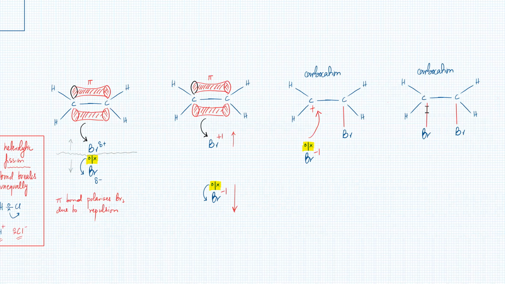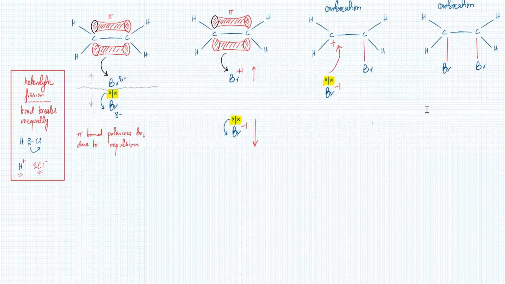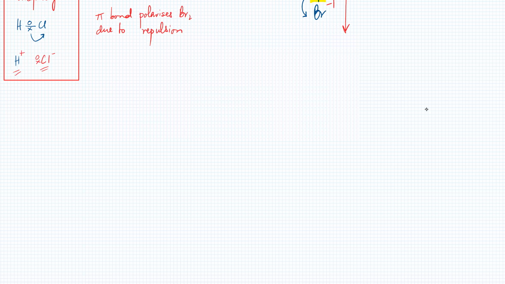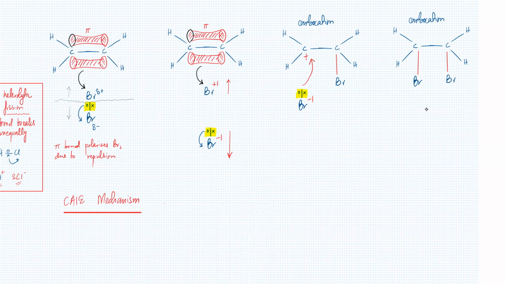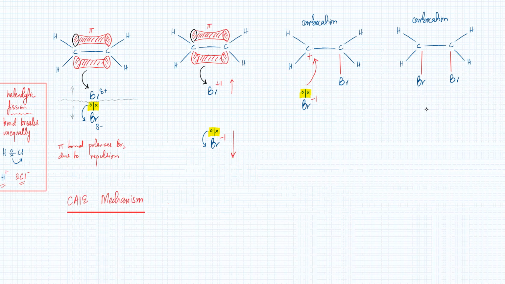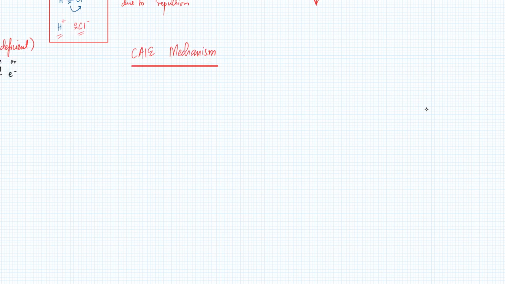So now we're going to write the mechanism, the CIE mechanism of this. This is what you're going to show in your exams. So this over here is a CIE mechanism. Now the CIE mechanism is pretty much the same thing. It's everything the same, but obviously a more simplistic version of this.